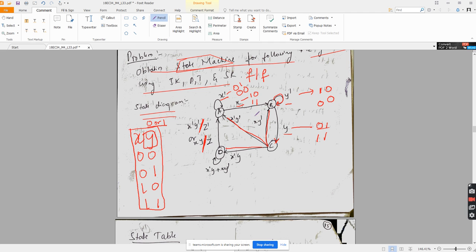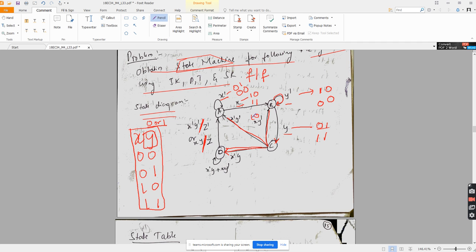Now, when will I go to B? When x is 1, y is 0. So, for x is 1, y is 0, I will change the state from C to B. Next, when x is 0 and y is 0, I will change the state from C to A. When x is 0 and y is 1, I will change the state from C to D. Understanding? Yes, sir.